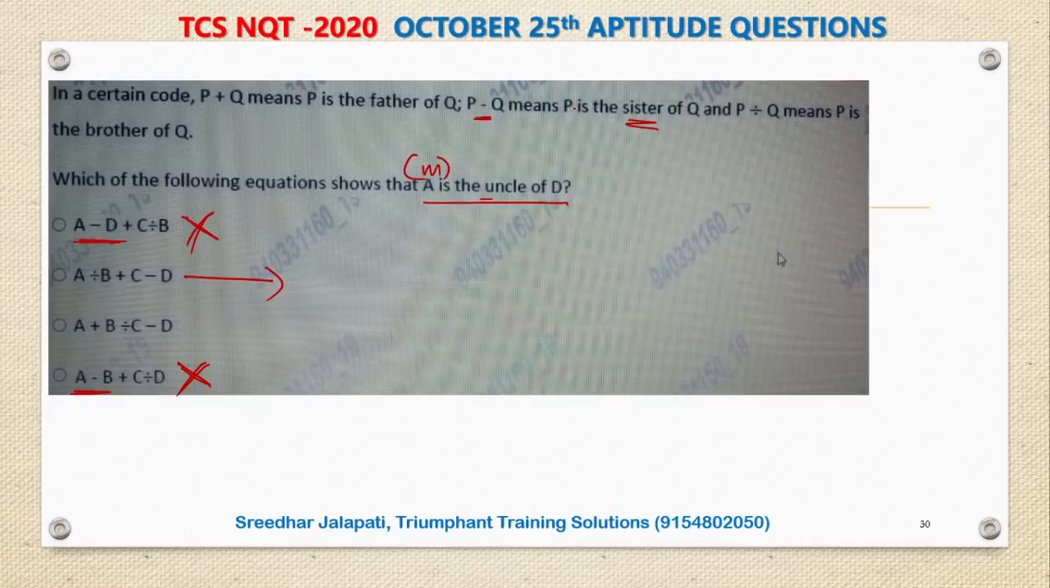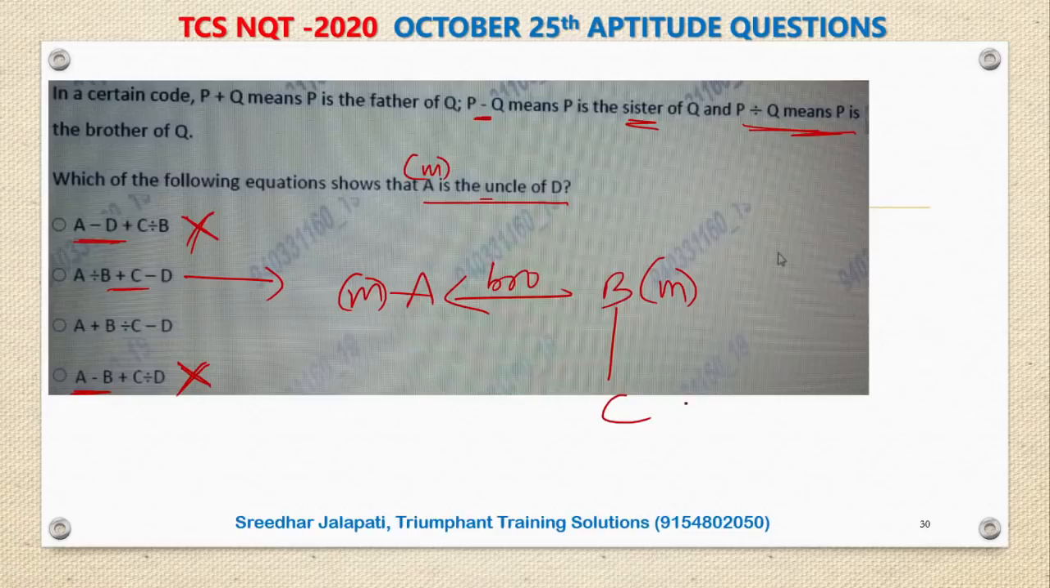A divided by B. What is division here? A is the brother of B. That means A is male and A is the brother of B. Next, B and C are connected by plus. Plus in the sense father. B is the father of C. B is the father, male, of C. So clearly here B is the father of C.